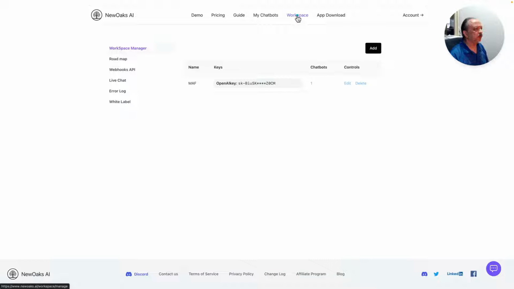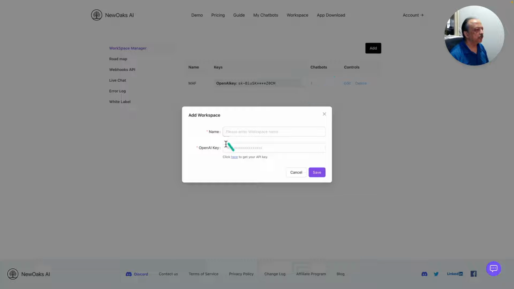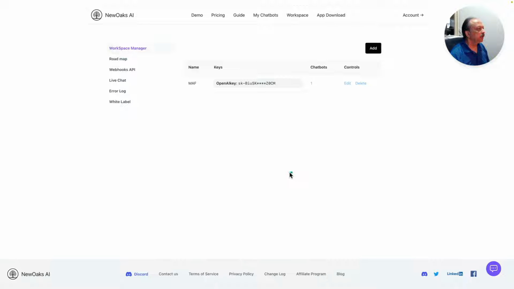Depending on your plan, you can create one or more workspaces. Right now, I just created one, and I called it MAF, based on my Marketing Automation Focus website. What you can do is click on Add and name it, and it is required to have an OpenAI key, and I'll talk more about that in a bit. So in the workspace area, you have Workspace Manager where you can edit the workspace.